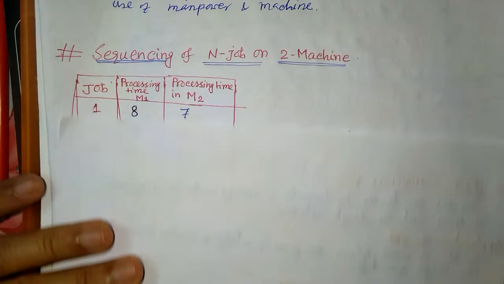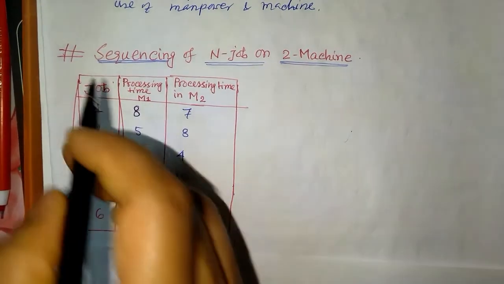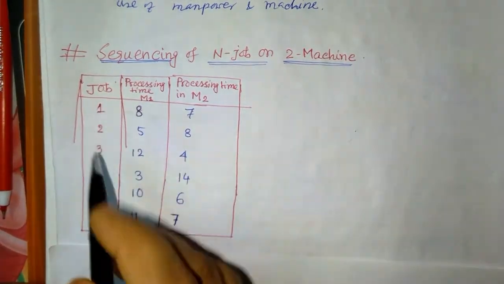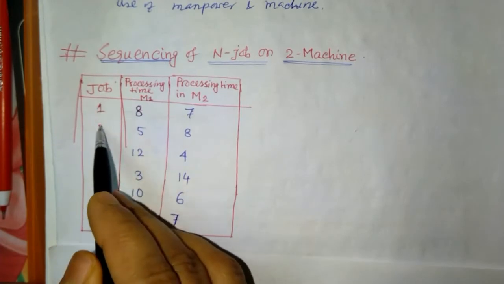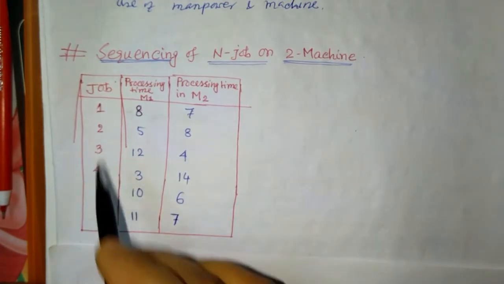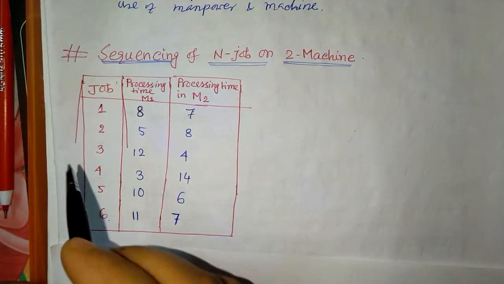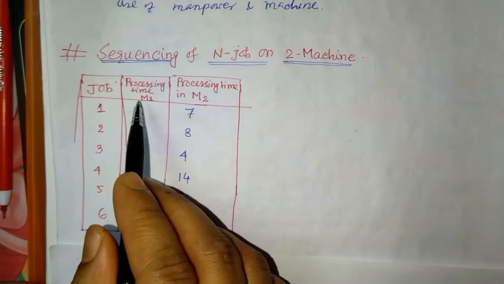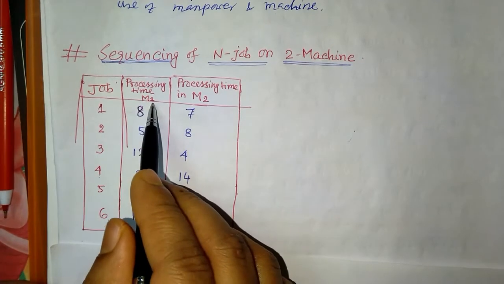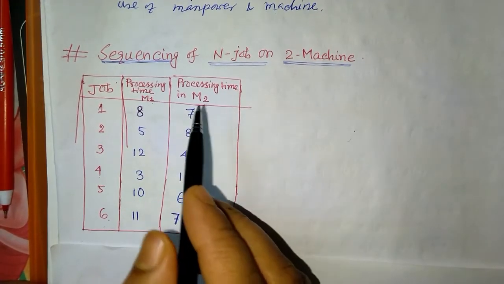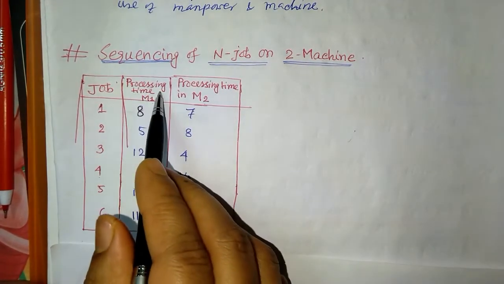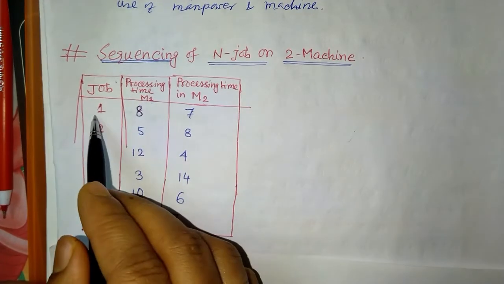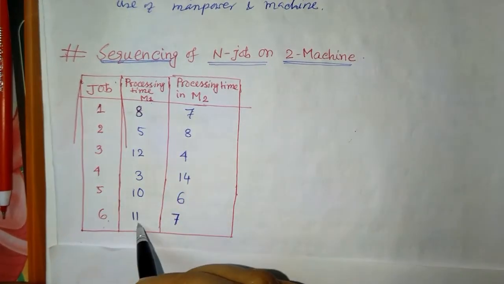Here I have taken one problem with 6 jobs, 1 2 3 4 5 6. All the 6 jobs should be processed on machine 1 and machine 2, and the processing time in machine 1 for jobs is given.